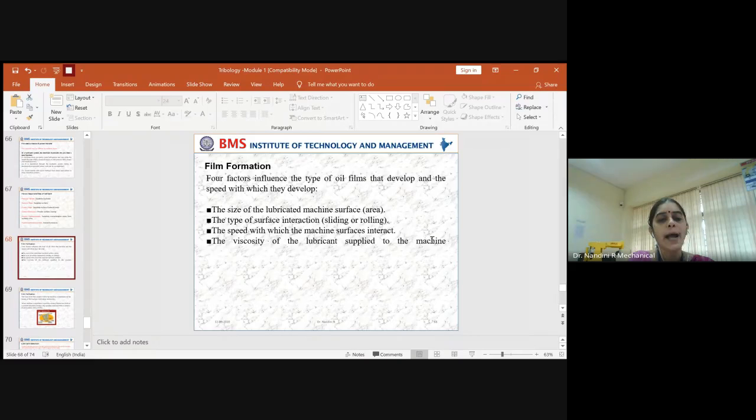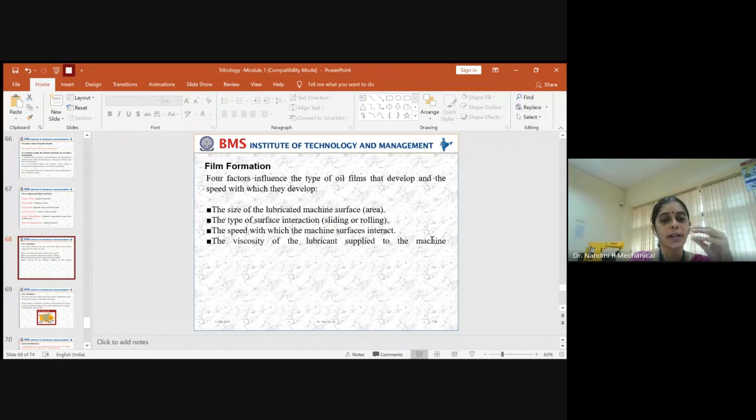And for everything to happen smoothly, formation of a lubricant film is very much essential. Okay, so how thick should the lubricant film be? What is the cross-sectional area? Again, it is an R&D process. If you dig into making a lubricant film for different applications, you will realize the importance of this: if the film thickness is less than the requirement, you won't be able to remove the entire wear and tear. So how will you calculate the exact thickness of the lubricant film? All these influence a lot.